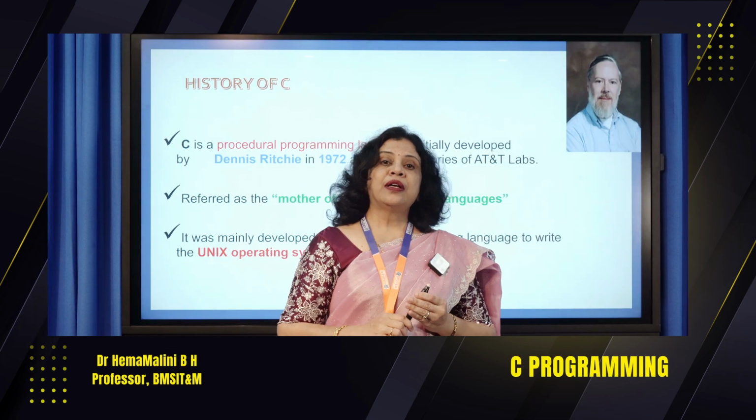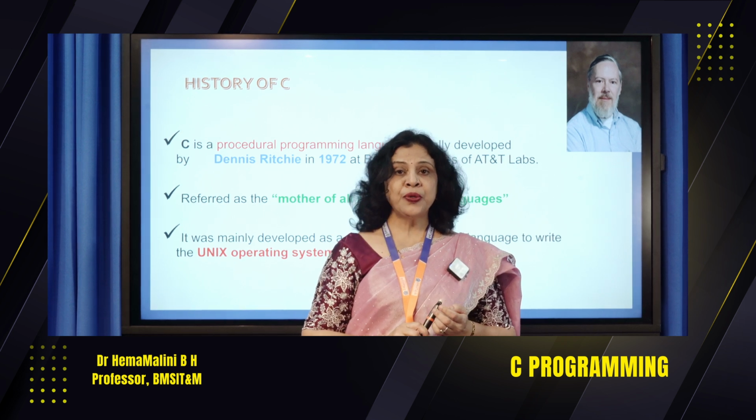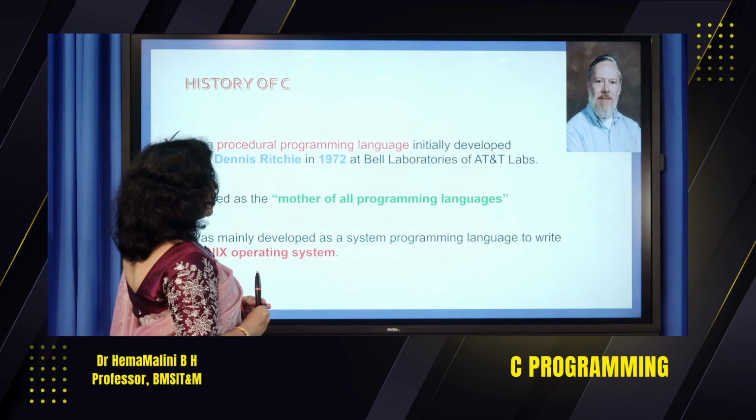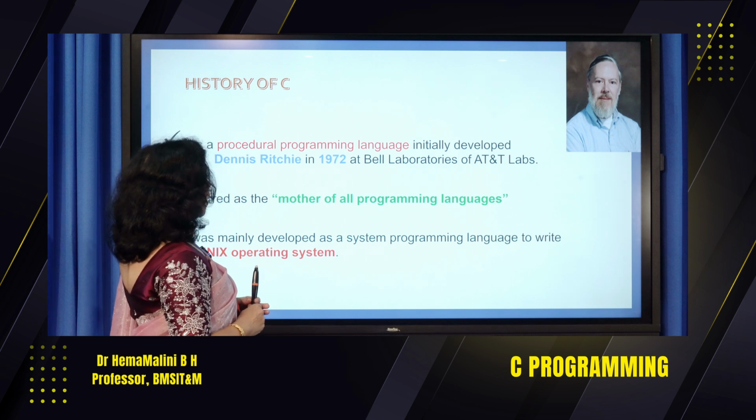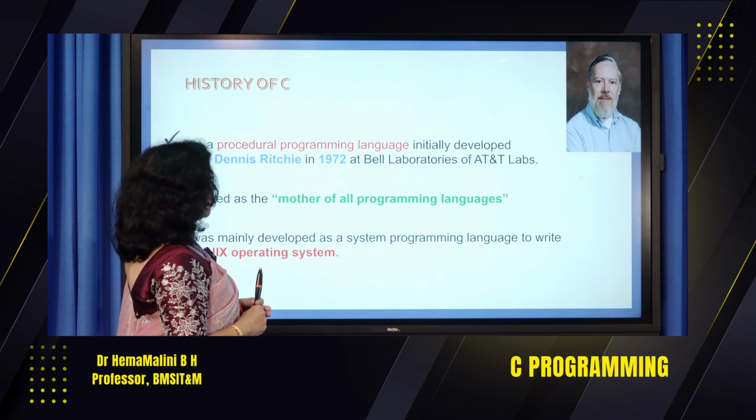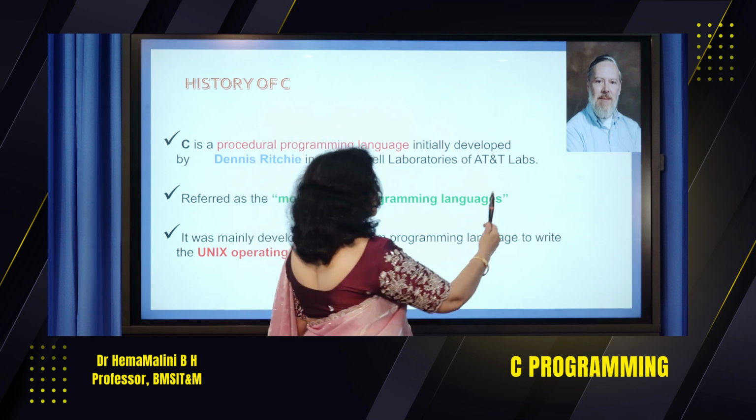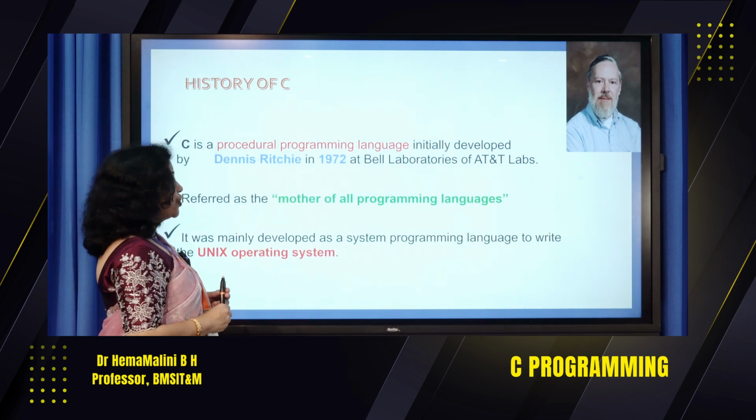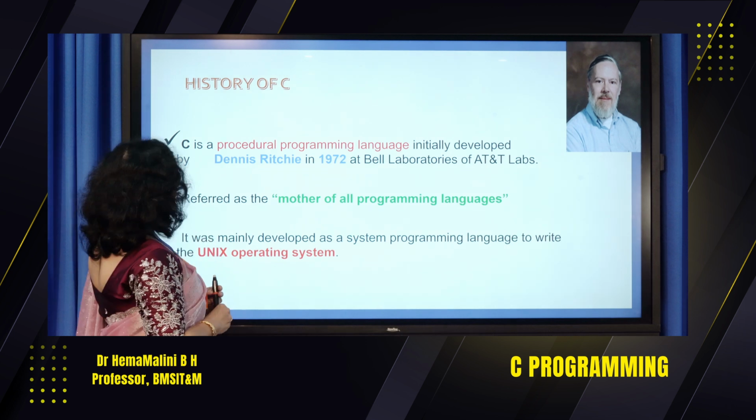After knowing the algorithm, pseudocode, and flowchart, now we will come to C. So let's see what is the history of C. C is a procedural programming language initially developed by Dennis Ritchie in 1972 at Bell Lab of AT&T Lab. You can see Professor Dennis Ritchie, he was the one who developed this C programming language.